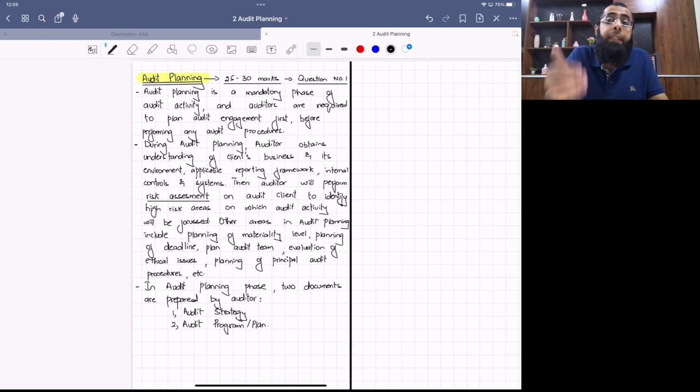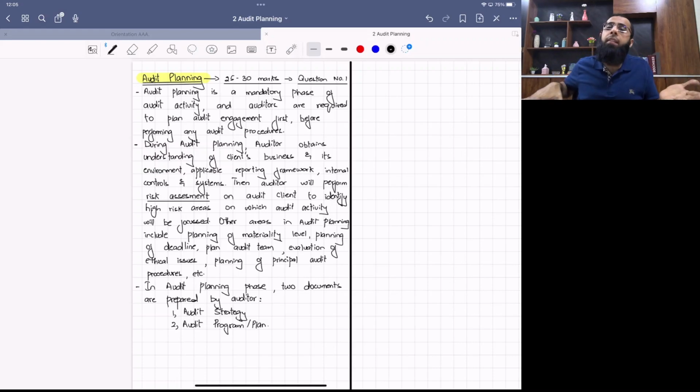Okay. Further detailing will also be discussed in relation to audit strategy and audit program when we cover the basic theory of audit planning. So we are just looking at the overall concept of audit planning now. Audit planning is a phase when an auditor obtains the overall understanding, performs risk assessment, plans the deadline, plans the materiality level, obtains an understanding of laws and regulations, plans each of the heads, and plans principal audit procedures. Everything is planned and documented.